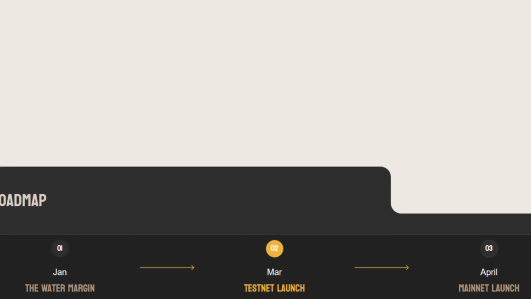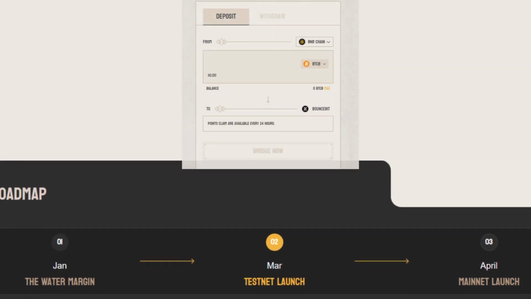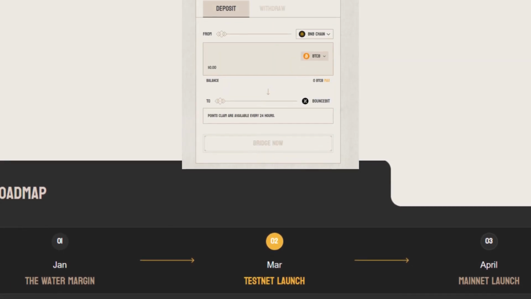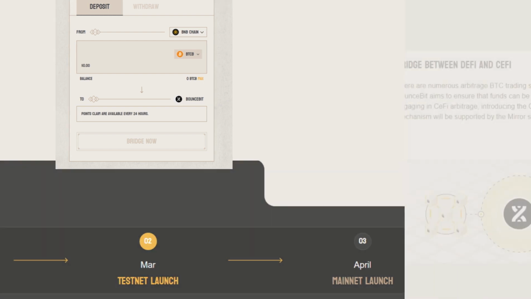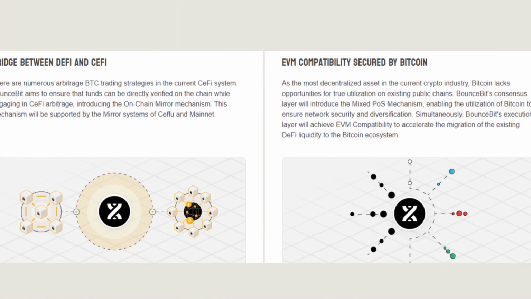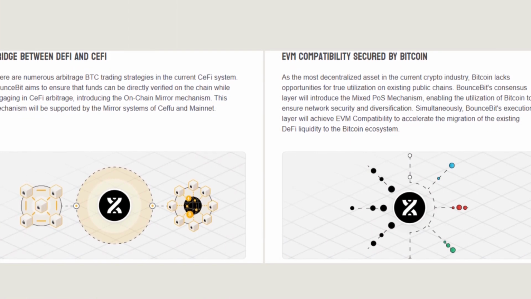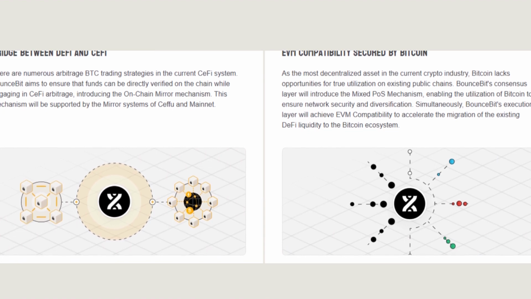BounceBit is not just a platform for staking BTC. It is a comprehensive solution that provides a secure and efficient environment for users who wish to earn returns on their BTC assets. It does this by leveraging the power of blockchain technology to create a decentralized, transparent, and fair system. Moreover, BounceBit is committed to fostering a vibrant and thriving community.